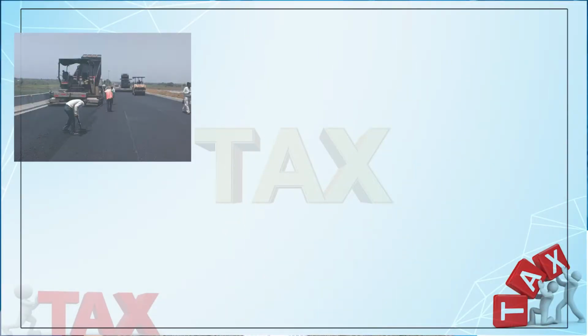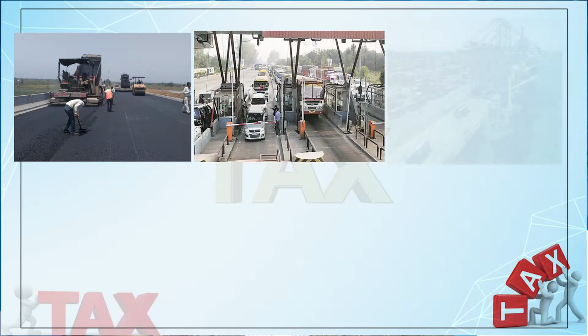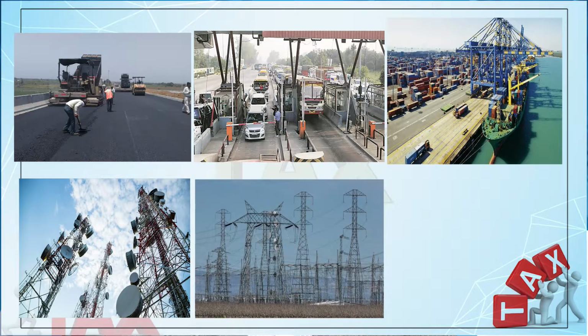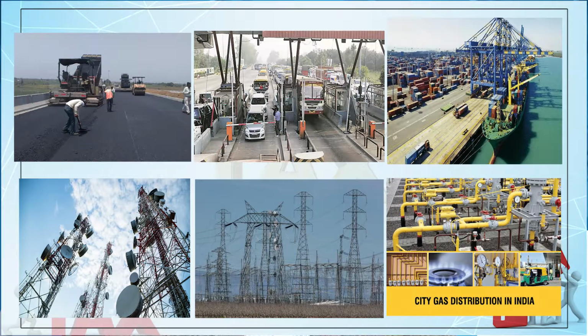As per Section 80IA, what are the different types of activities involved here? It may be infrastructural development. Infrastructural development means it may be a road construction, it may be a toll road, it may be a port, it may be telecommunication, it may be industrial park or power generation or distribution, cross-country natural gas distribution network. So, these are the nature of the business which may qualify for taking the advantage of incentive under Section 80IA.